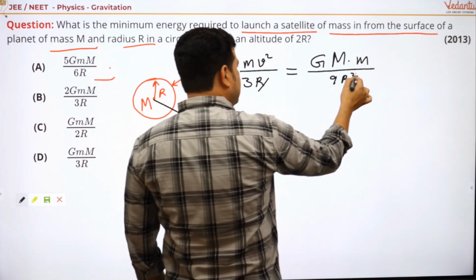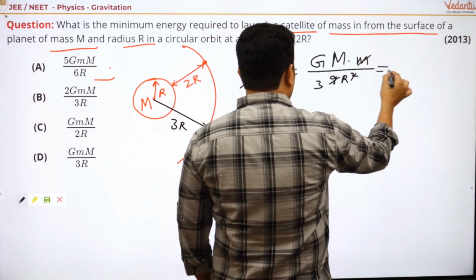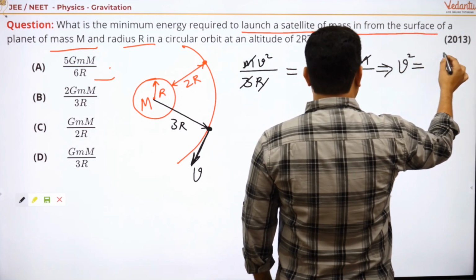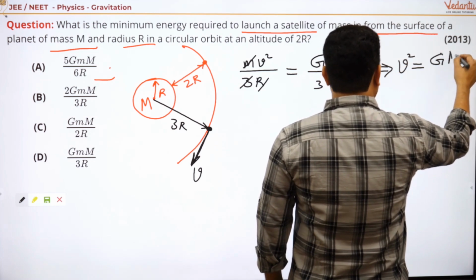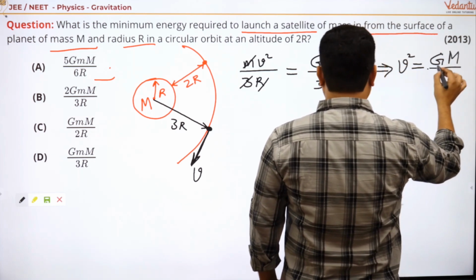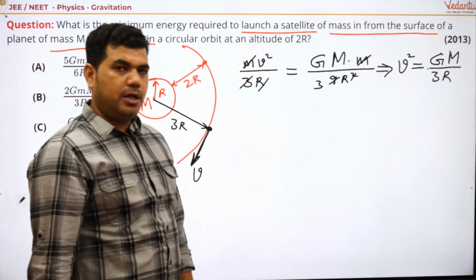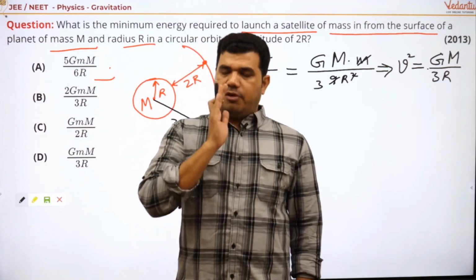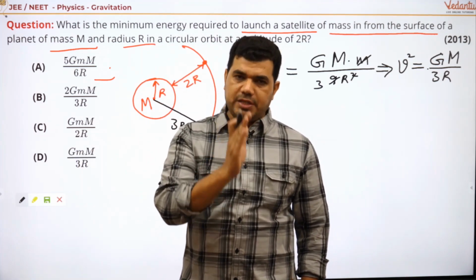So r will be cancelled out, 3 and 3 here, m and m. From here you get that v square is equal to G capital M divided by 3r. Right, this is the value of v square. What's v here? V is the orbital speed of the satellite.